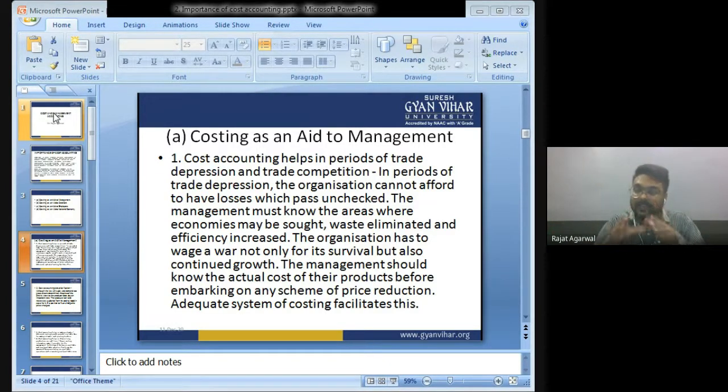The management will focus on the department and will try to reduce the cost, will try to increase the efficiency of labor. If the management sees that this particular department is having more wastage, the management will try to find out the reason and will try to control the wastage so that selling price can be reduced and the product can survive in the market.